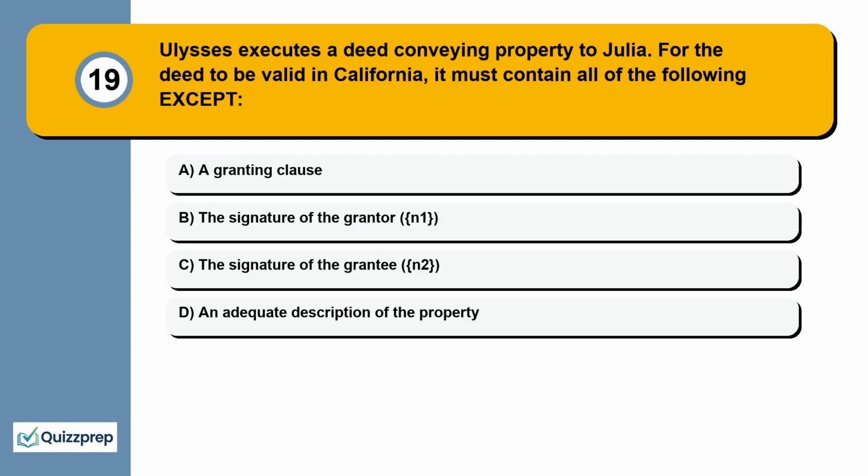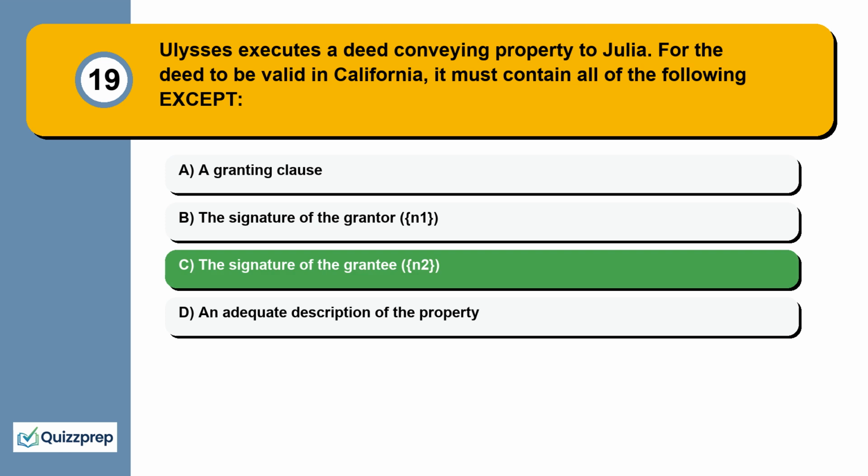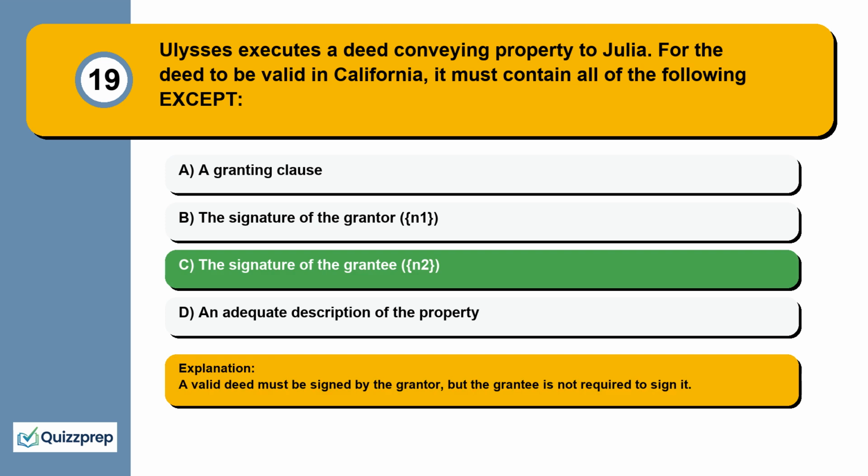Question 19. Ulysses executes a deed conveying property to Julia. For the deed to be valid in California, it must contain all of the following except a granting clause, the signature of the grantor, the signature of the grantee, an adequate description of the property. A valid deed must be signed by the grantor, but the grantee is not required to sign it.